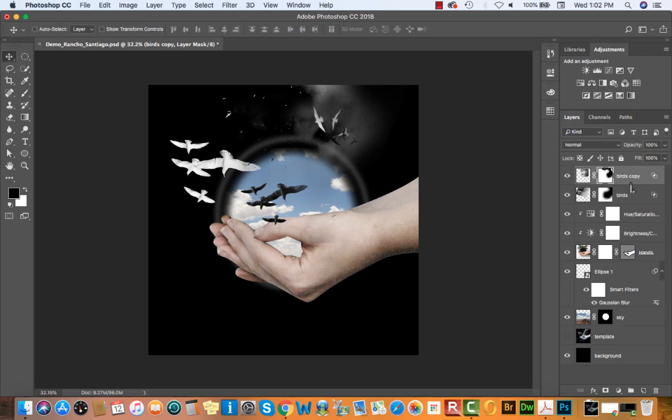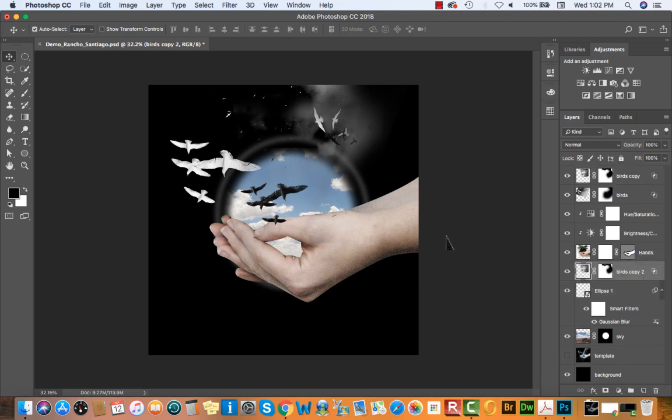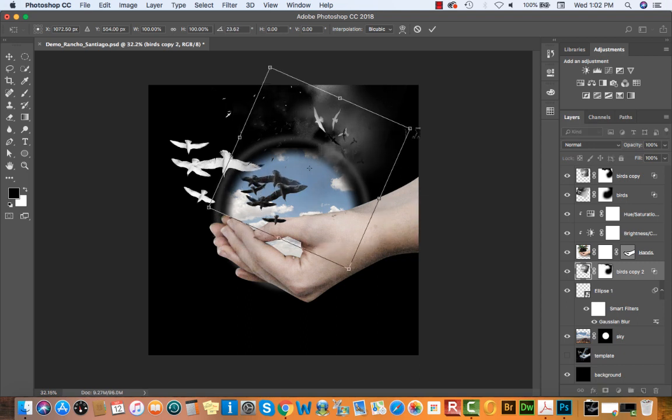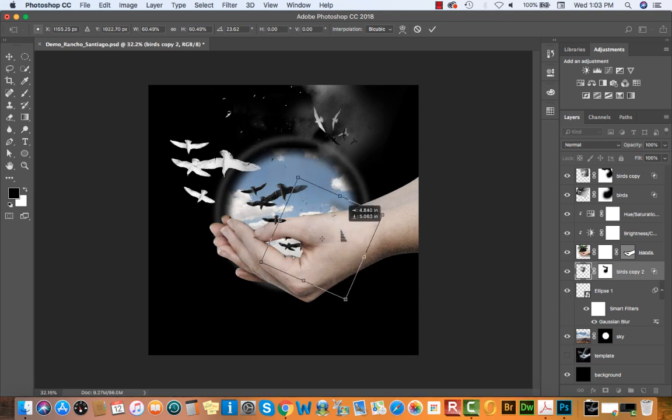If I want it to look like the birds are behind the hand, I could hold down Option, click, drag, release, and place this new copy below the hand layer. Hit Command T for transforming, and you can see what's happening here. I can scale this up, scale it down. Oop, I'm sorry. Always hold Shift to constrain the proportions. And you can see what's happening here, right? You can scale this up or down, rotate it.